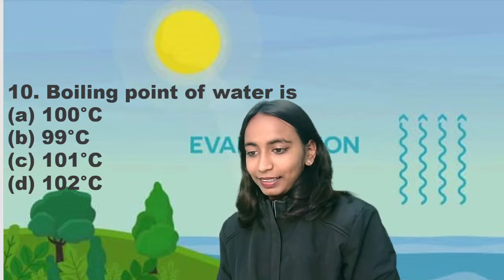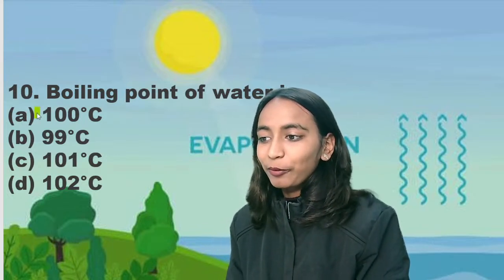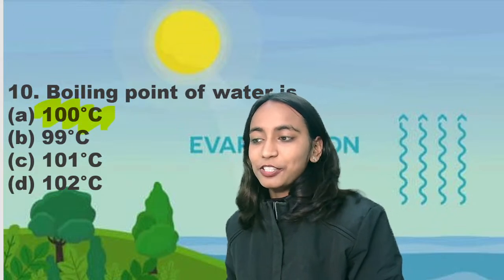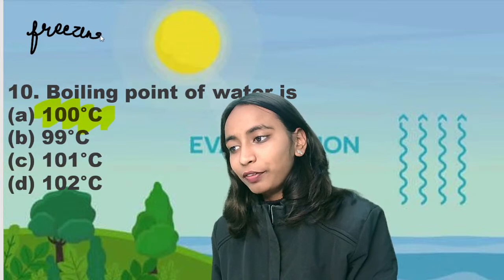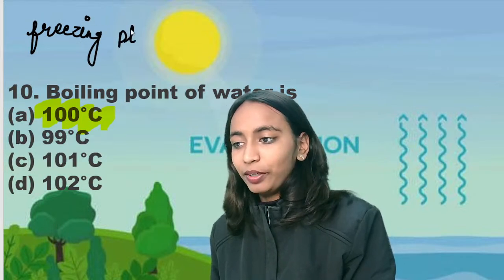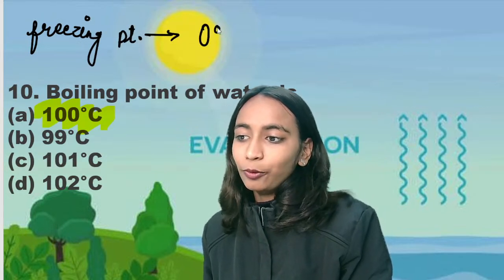Okay, correctly answered everyone. What is the right answer? The right answer for the question, what is the boiling point of water? 100 degrees Celsius. And if we discuss the freezing point of water, what is the freezing point of water? The freezing point of water is 0 degrees Celsius.